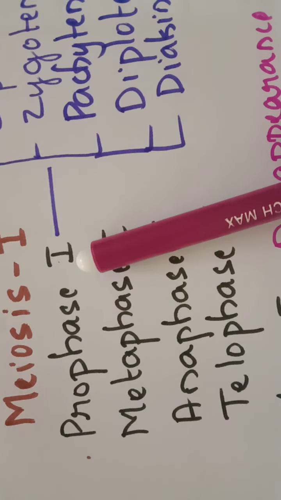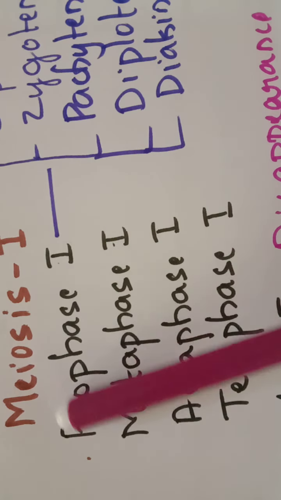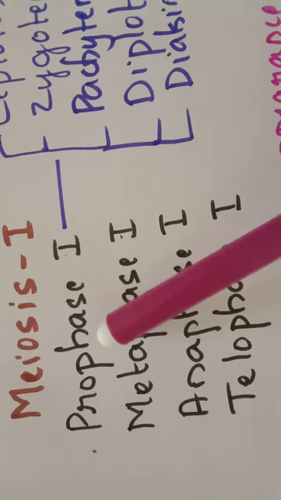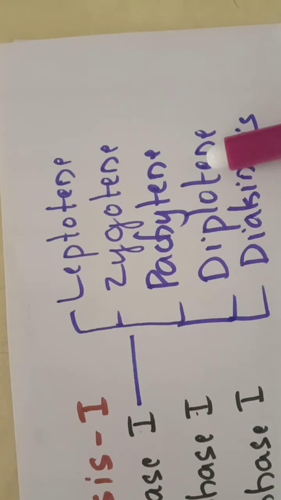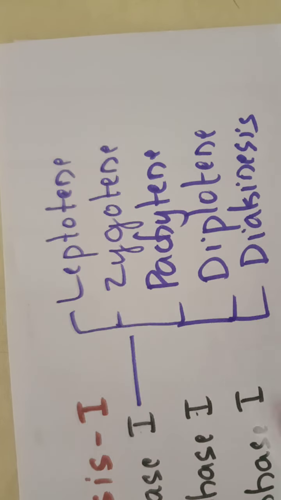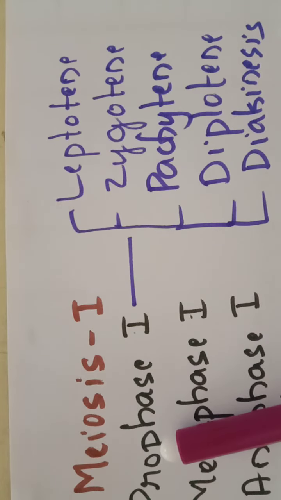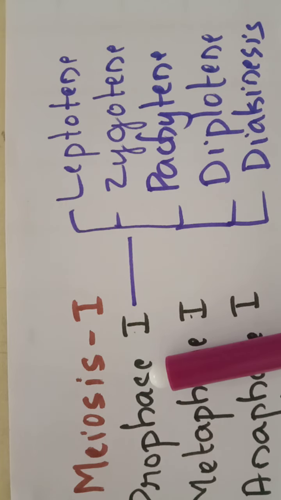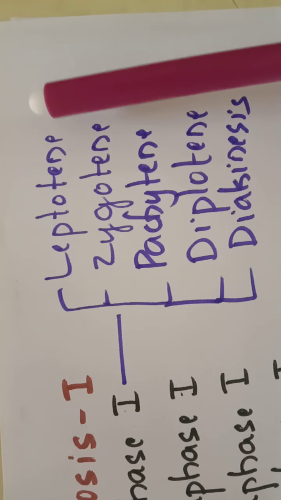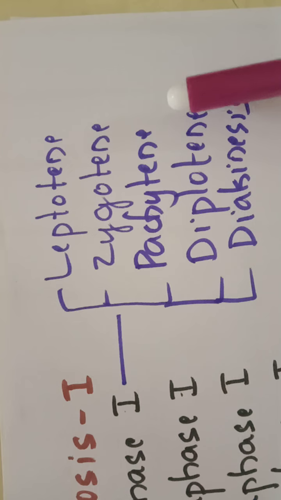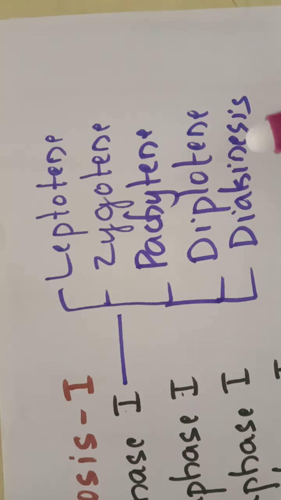Prophase 1 is considered to be the longest phase of meiosis. About 90% of the events that occur in meiosis occur in prophase 1. Prophase 1 is in turn divided into 5 phases: leptotene, zygotene, pachytene, diplotene and diakinesis. Remember, prophase 1 is the longest phase of meiosis.